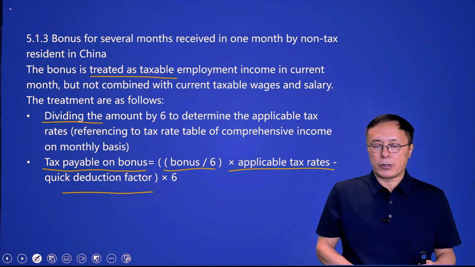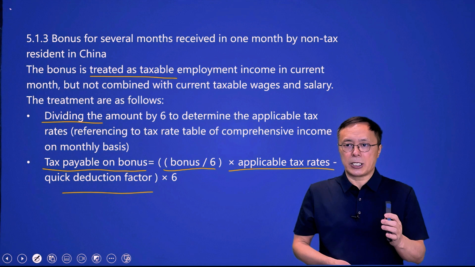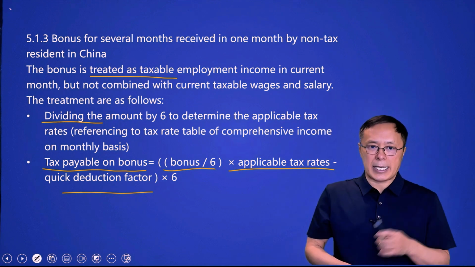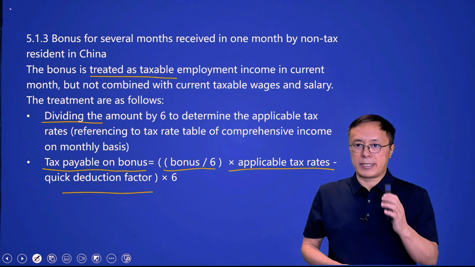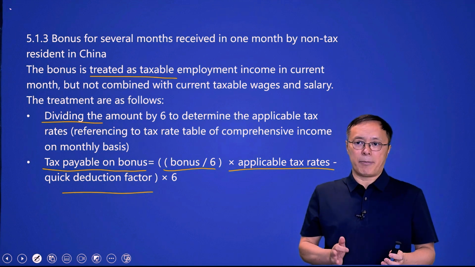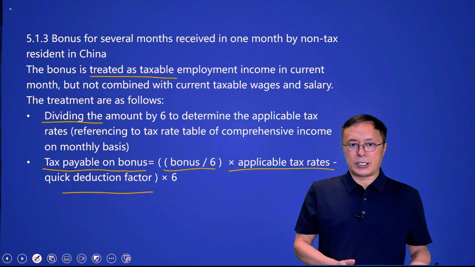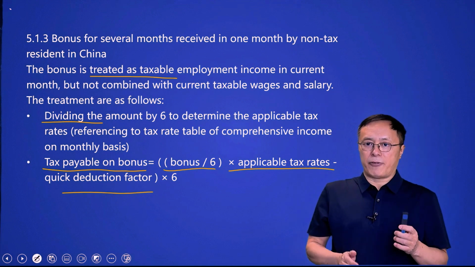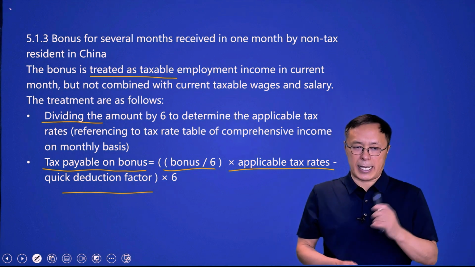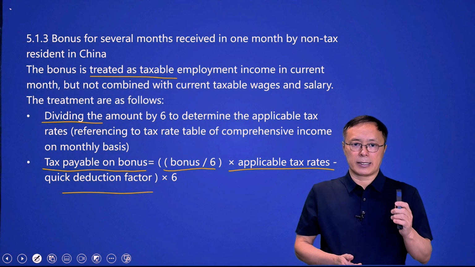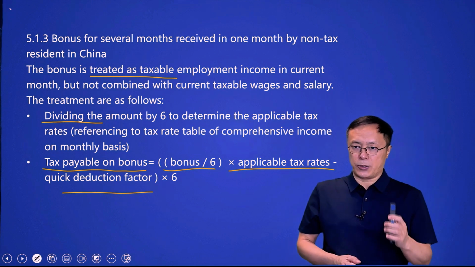Let's think about the formulas. Why is the bonus divided by 6 months? That's because, according to the definition of a non-tax resident, a non-tax resident resides in China no more than 6 months. So we divide the bonus by 6. We also need to know that the tax calculation method for bonuses is different between tax residents and non-tax residents. For tax residents, they have 2 options.